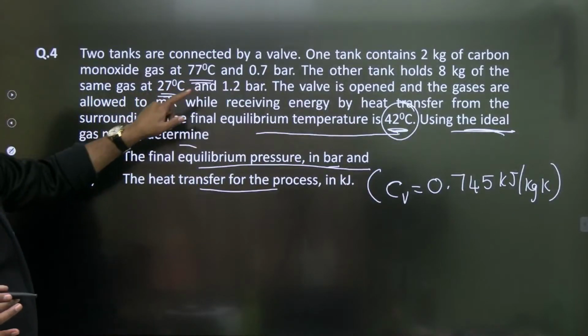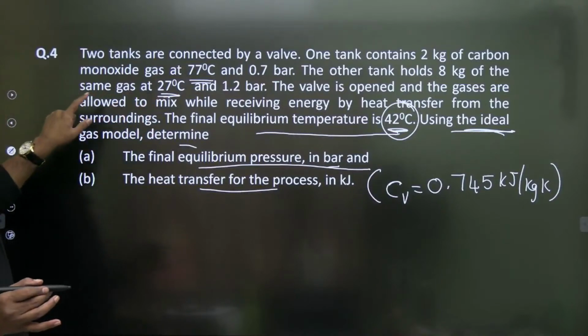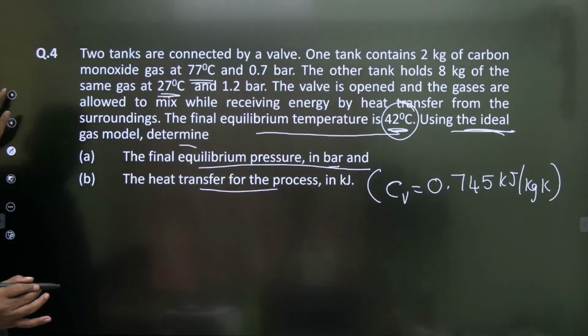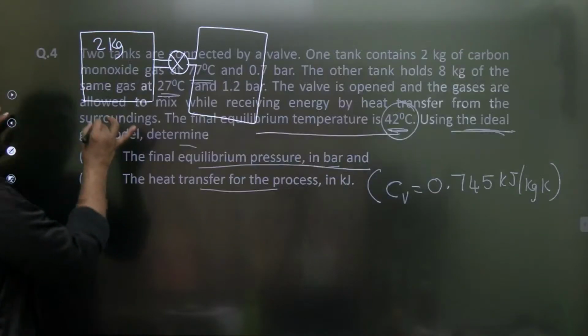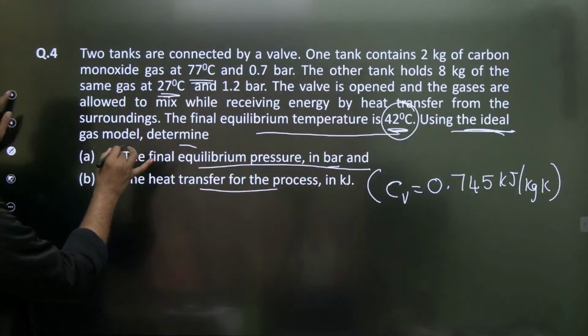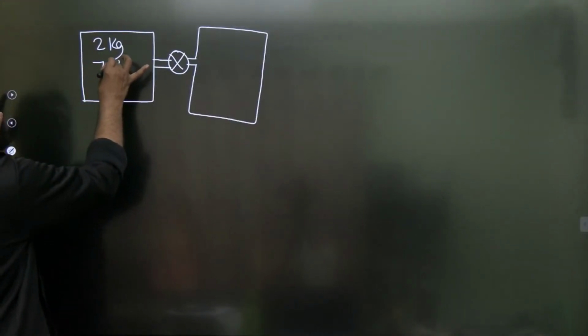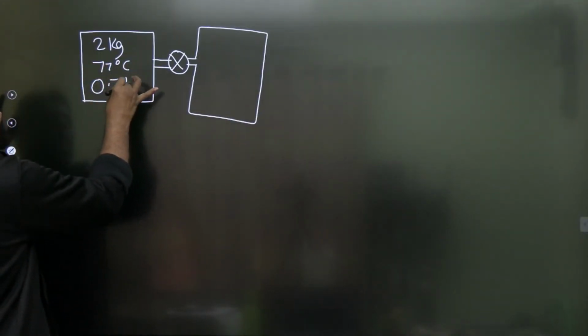One tank contains 2 kg of carbon monoxide at 77 degrees centigrade and 0.7 bar.